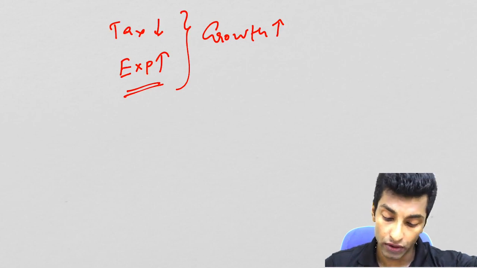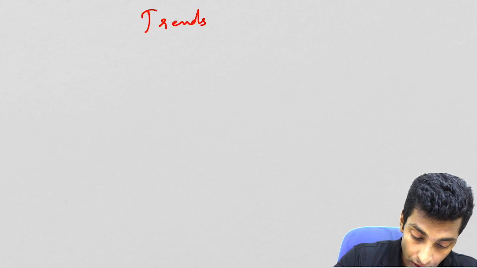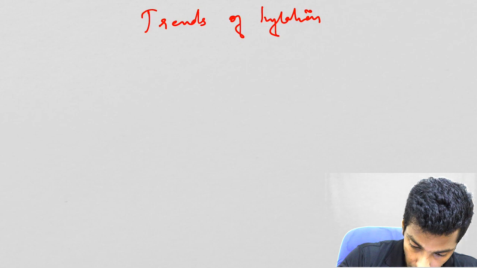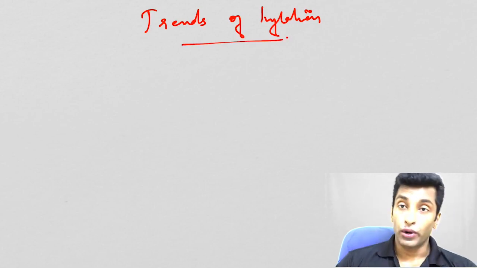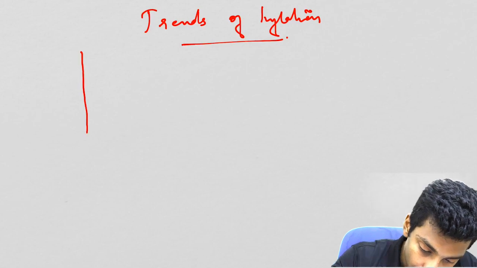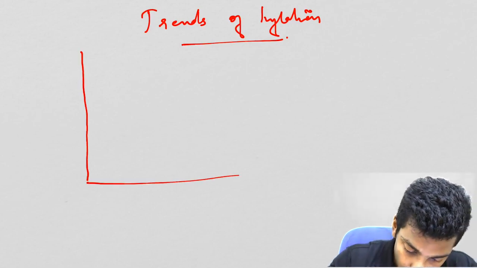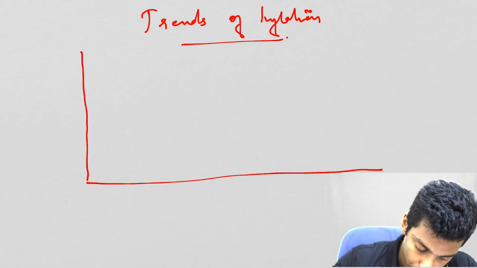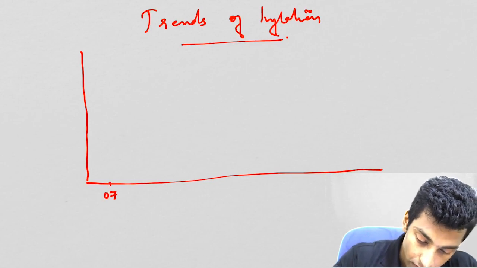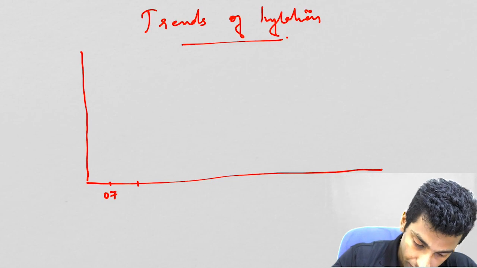Okay, so here we will be talking about trends of inflation. Okay, so let me draw the graph, and with that we can understand. I'm starting from 2007.